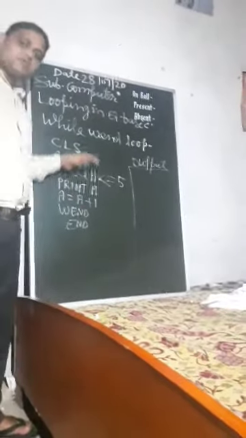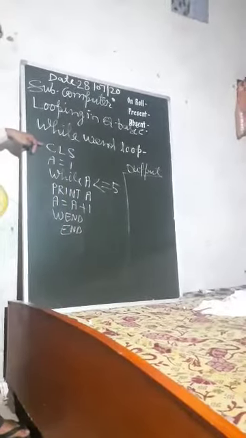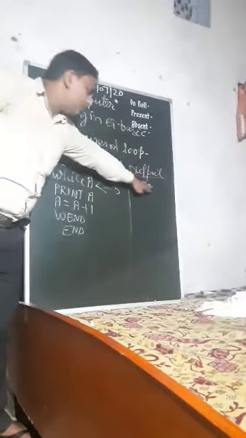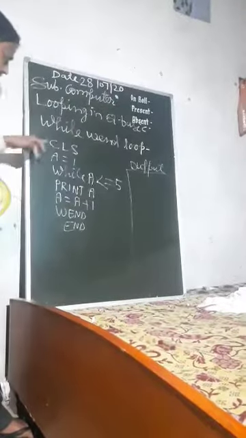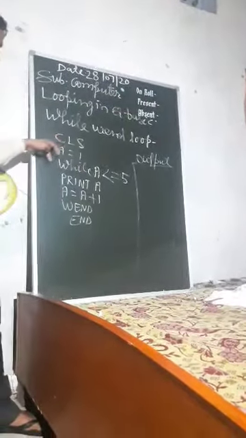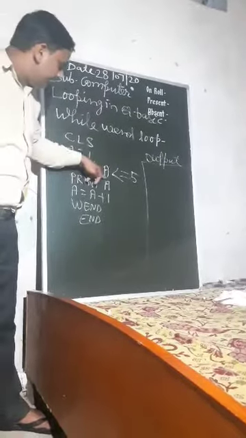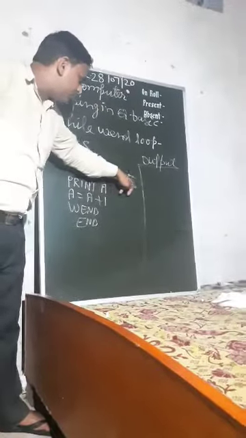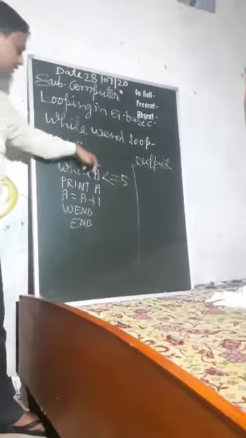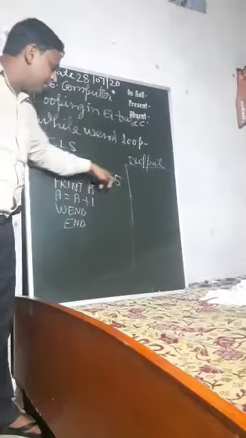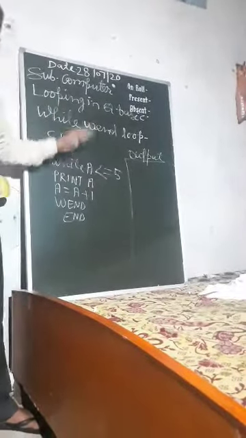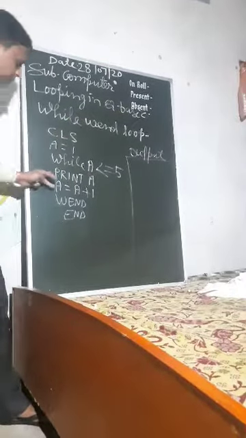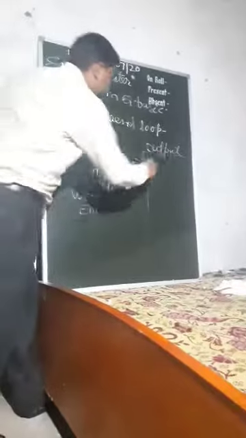When you run this program, first CLS is executed and your output screen will be cleared. A equal to 1 is stored into A. While A less than or equal to 5: A means here 1, 1 is less than or equal to 5, condition true, then print A. The value of A, here 1, is printed.